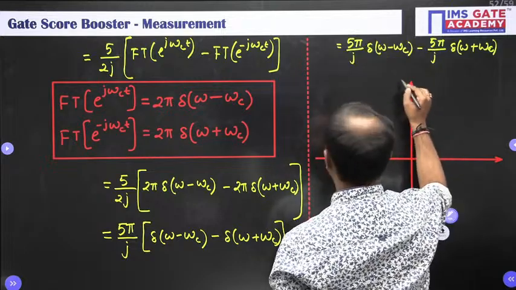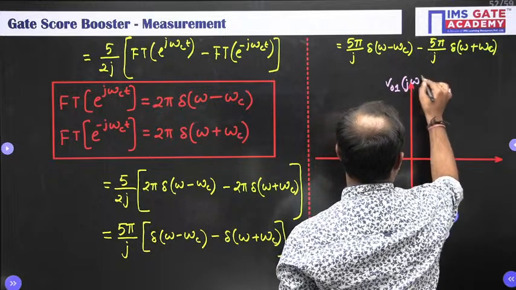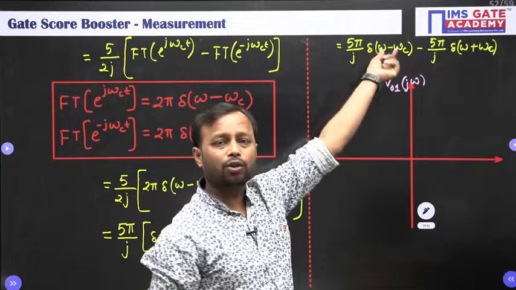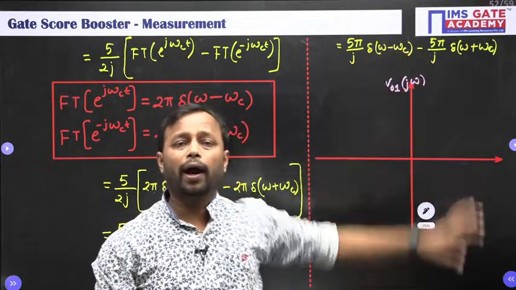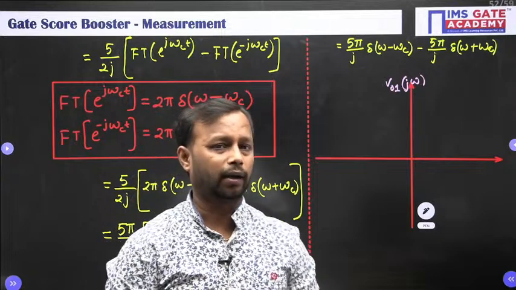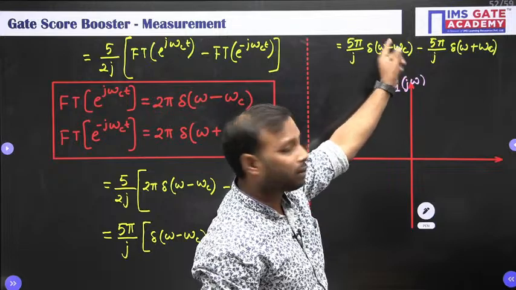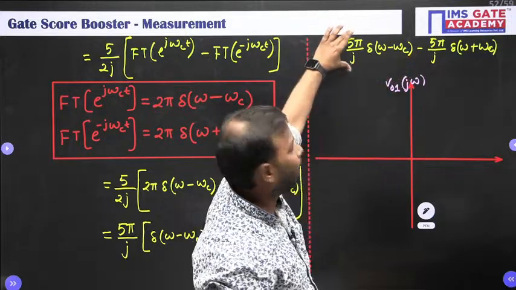Okay, so this is V naught 1 j omega. All right. Now since this is a del, the del will give a value at only one particular instant, where the inner term equals 0. Only at that particular instant you will have this value.